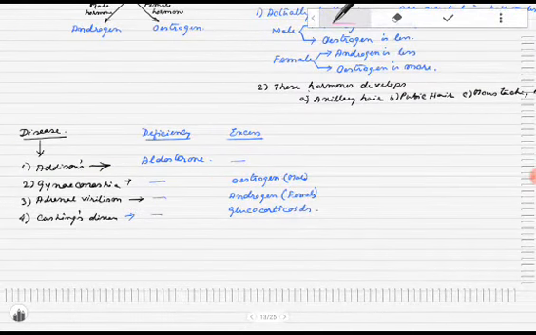Now, the deficiency or the excess of these hormones results in diseases. Addison's disease is the deficiency of aldosterone. Gynecomastia is the excess of estrogen in male. Adrenal virilization is the excess of androgen in female. And Cushing's disease is the excess of glucocorticoids.